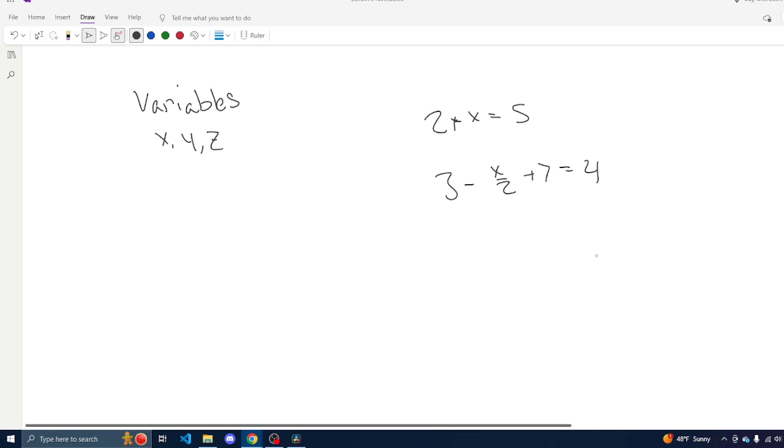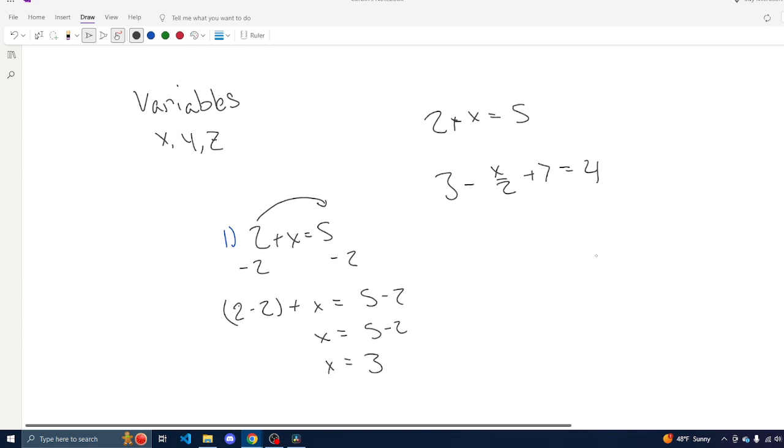So here we're going to look at our first equation. 2 plus x equals 5. And so we know that to find the value for x, we're just going to simply move this 2 over. And to do that, we're going to subtract 2 from both sides. So here we get 2 minus 2 plus x is equal to 5 minus 2. And of course, this is going to be 0, and we're left with x equals 5 minus 2, and so x equals 3.